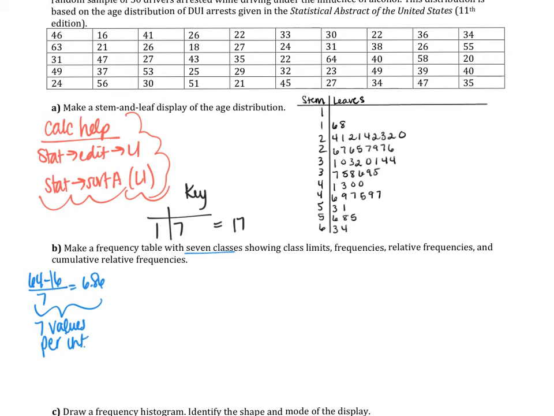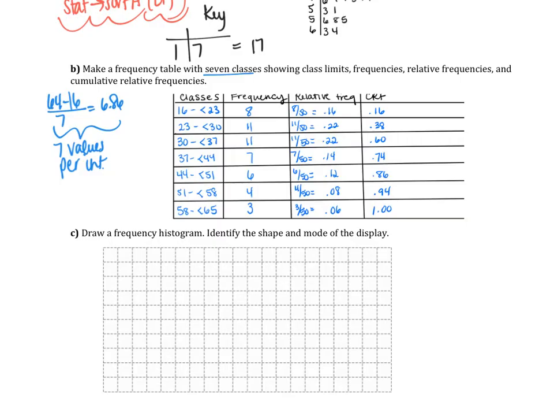Okay, I'm going to pause and pop this table up to show you what it should look like. You should have classes, frequency, relative frequency, and cumulative relative frequency. Some things I want to point out: make sure your intervals are clearly defined. I started at the minimum, which is 16, I added my 7 values, and we go to less than 23. These need to be clearly defined so I know where the value 23 lies. Remember that this is on a number line, so I want to make sure I'm notifying people from my histogram where each value lies, okay?